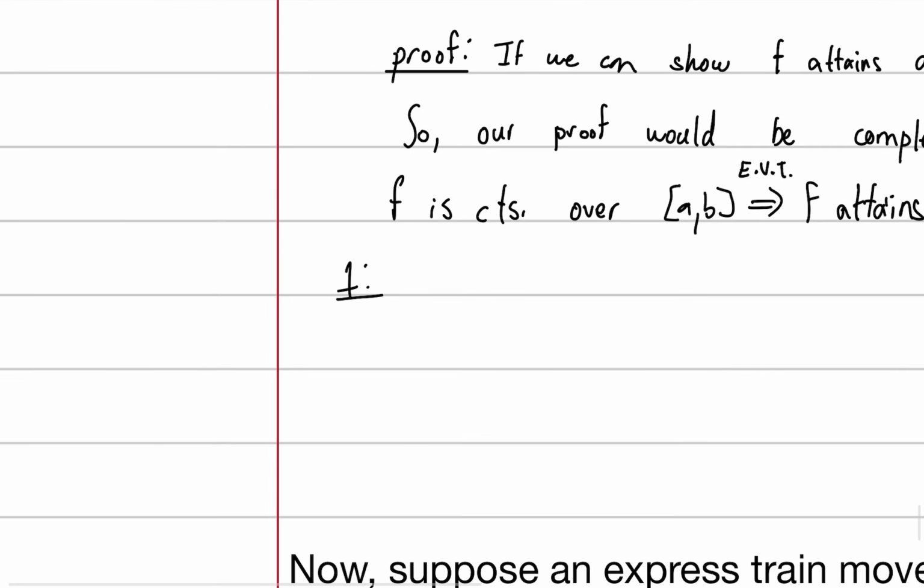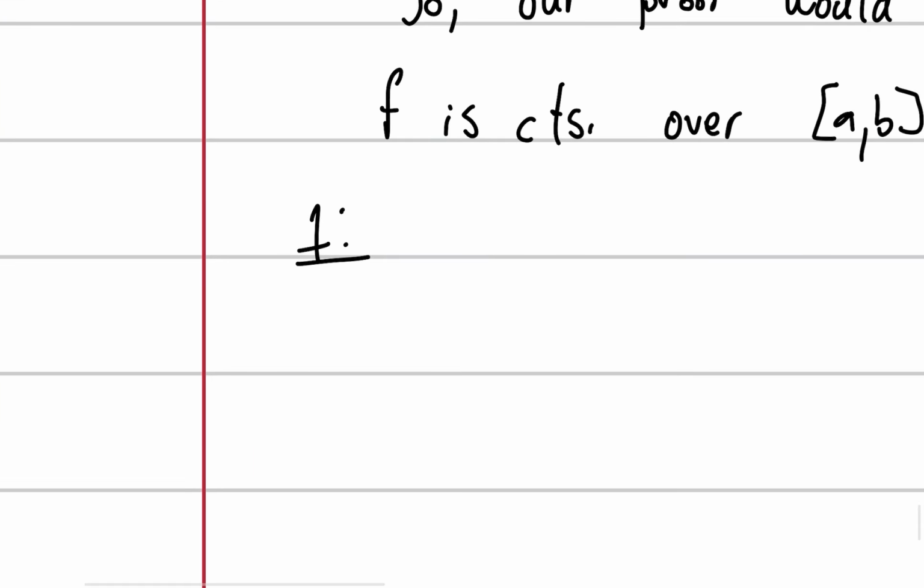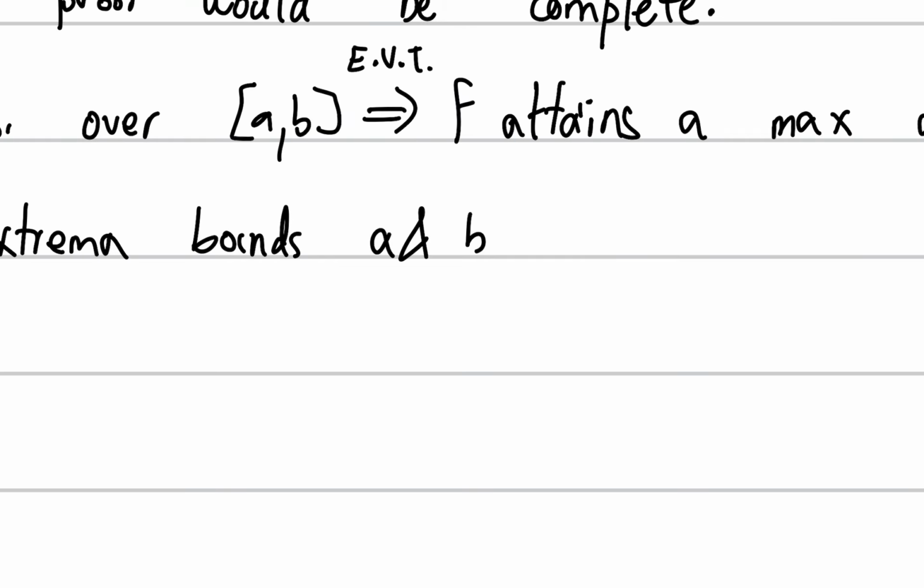And now, case one is a trivial case. What if the function is constant? So those extrema happen at the bounds, a and b. Meaning, what are we saying?